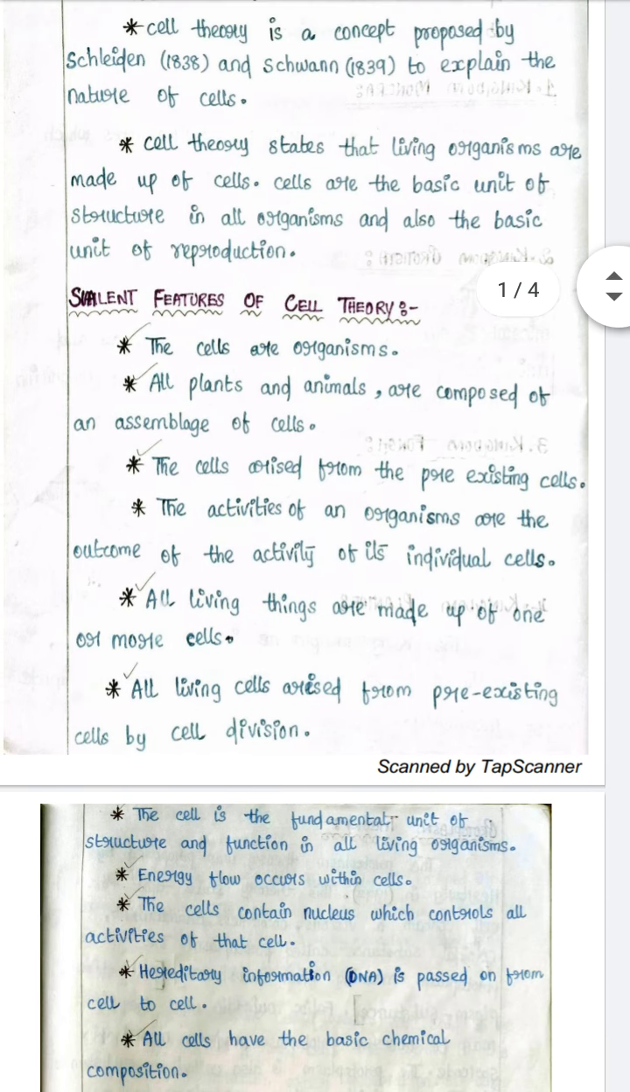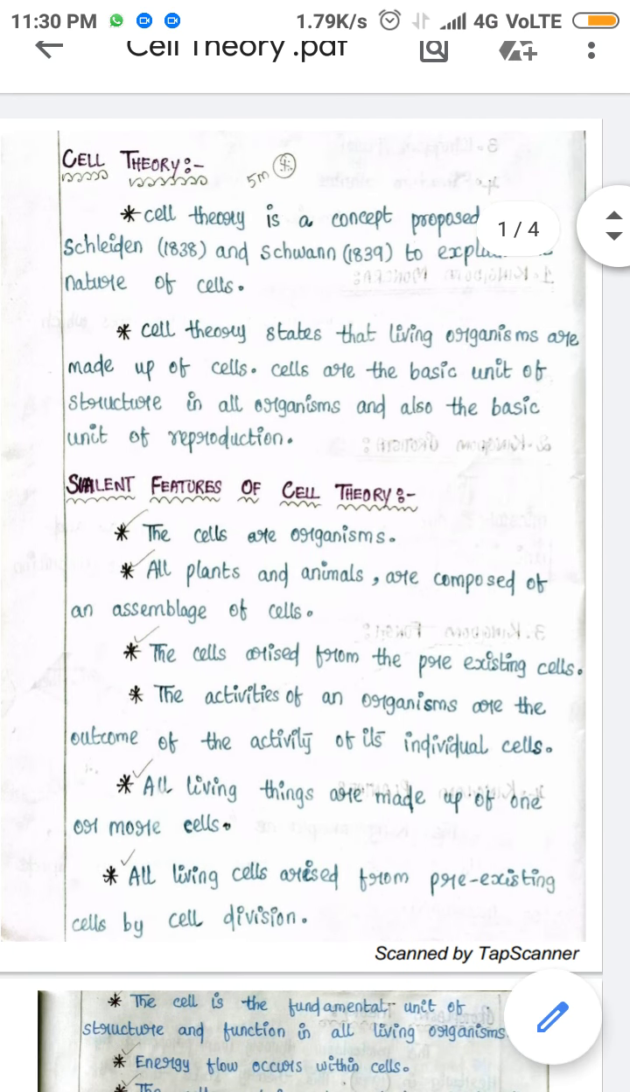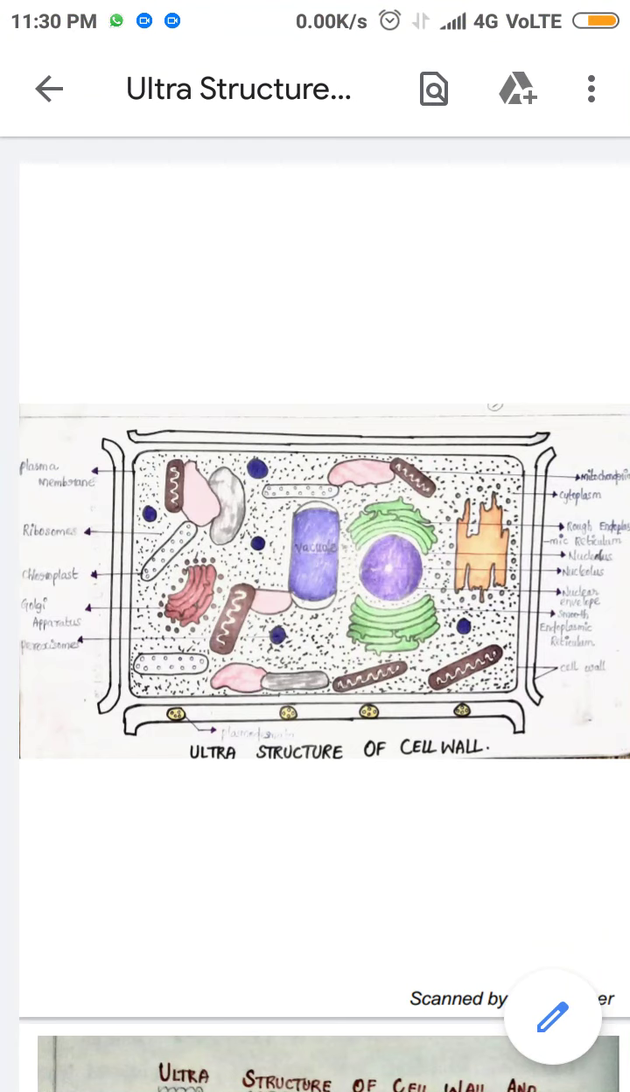So we have discussed binomial nomenclature and cell theory. Let's discuss the ultrastructure and function of the cell wall and cell organelles. As we discussed earlier, we have covered prokaryotes and eukaryotes. Now we will discuss the ultrastructure of the cell wall, and the functions of each and every organelle.